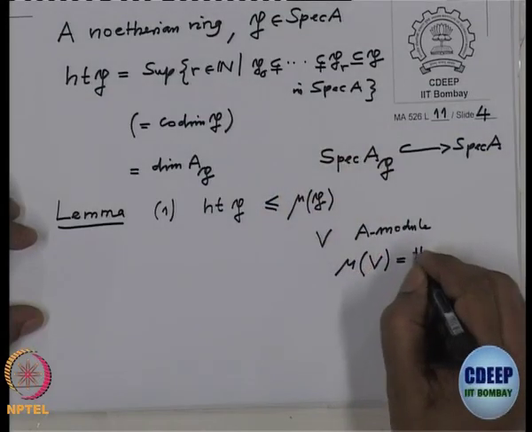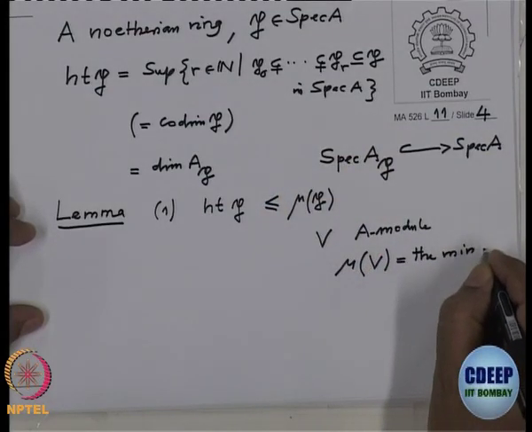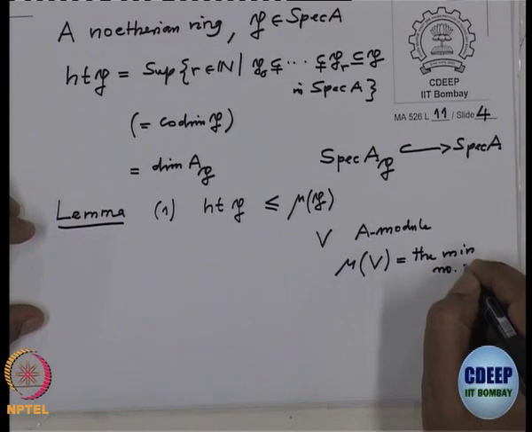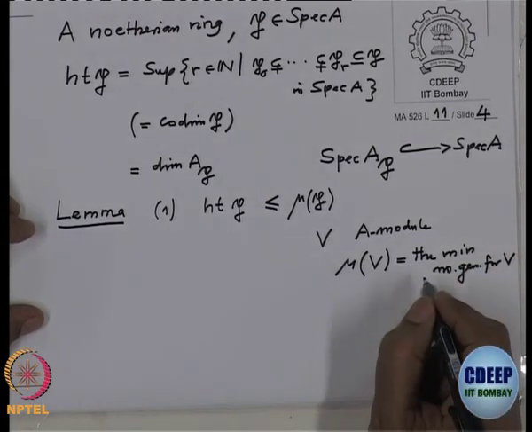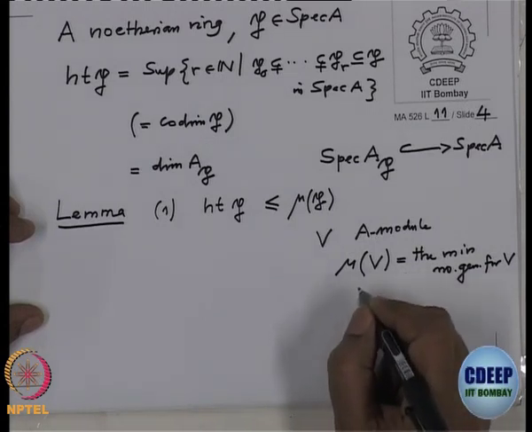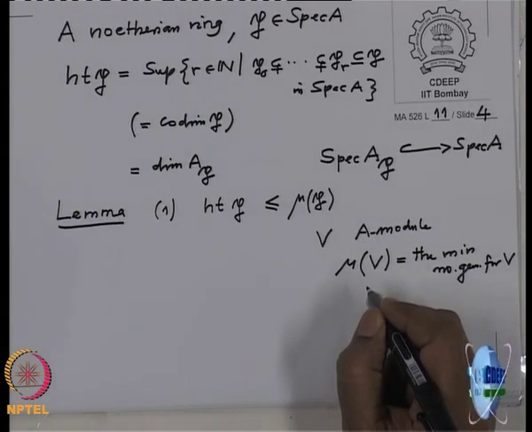That number is called the minimal number of generators for V. And this is slightly different from saying that you take a minimal generating set and take the cardinality.